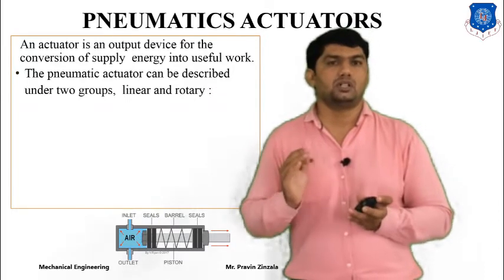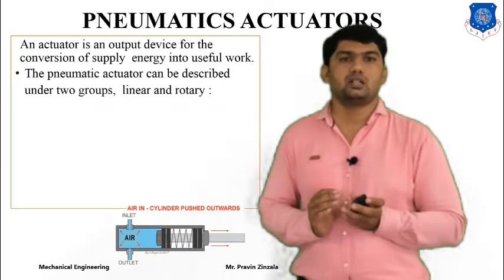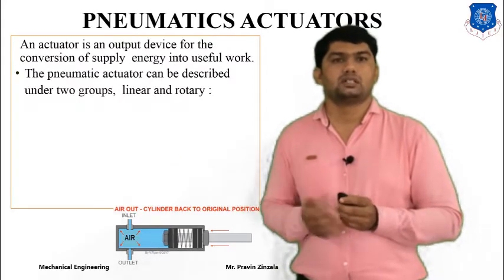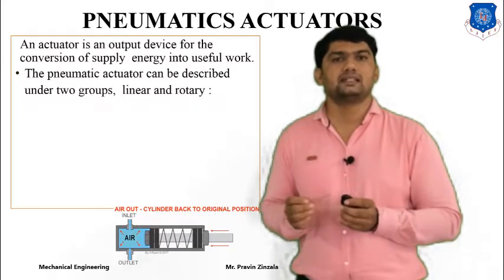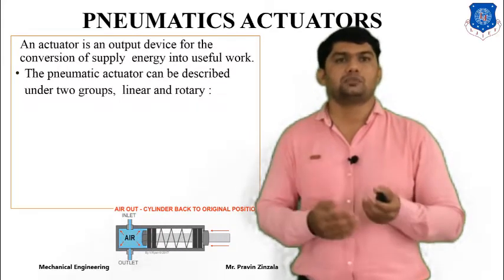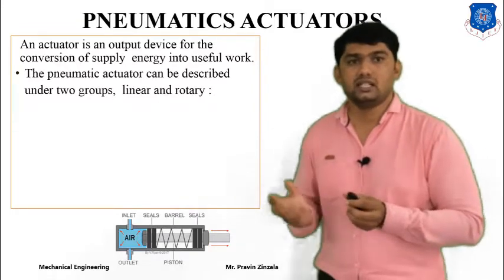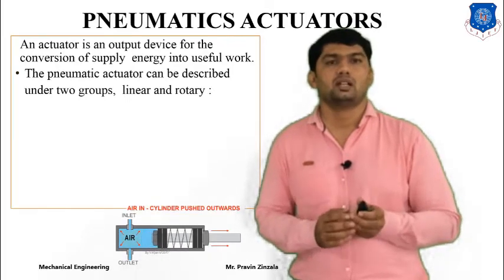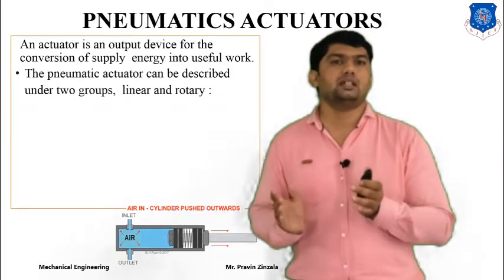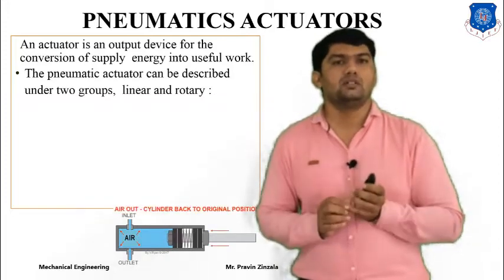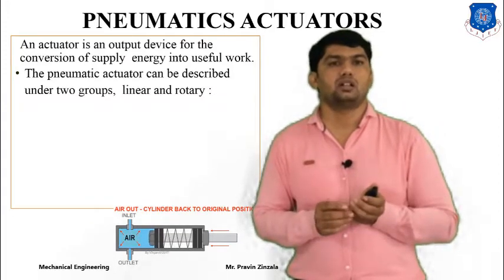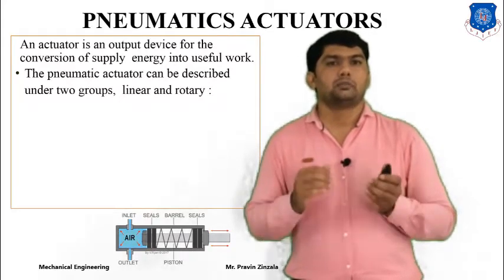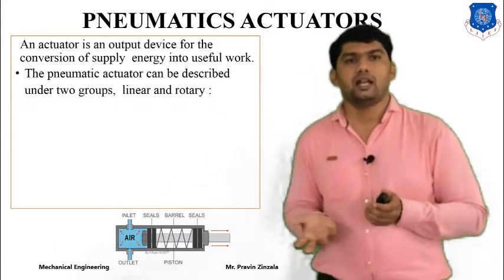The selection of the actuator depends upon the requirement, application, space availability, or capacity of the system. Throughout the session we will discuss what an actuator is, the different types of actuator, and their construction and working. Hydraulic and pneumatic actuators are almost similar, but the difference is that a pneumatic actuator uses compressed air or neutral gases, while a hydraulic actuator uses compressed or pressurized hydraulic fluid like hydraulic oil.